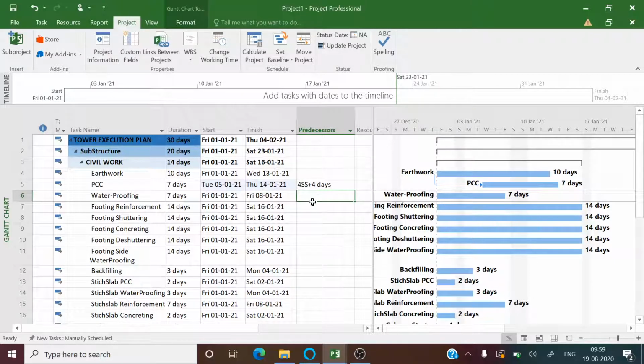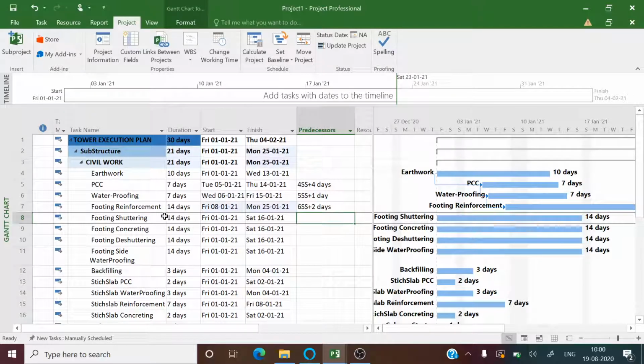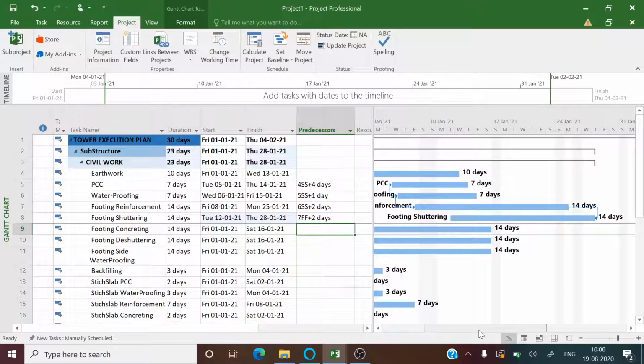Once the PCC is done, then the waterproofing can be started. So again a start to start relationship with a 1-day lag. Once the waterproofing is done, then the footing reinforcement is available. So after 2 days of waterproofing, we can begin with the footing reinforcement. But we need to ensure as soon as the footing reinforcement is completed, after 2 days the shuttering work should also be completed, giving it a finish to finish relationship.